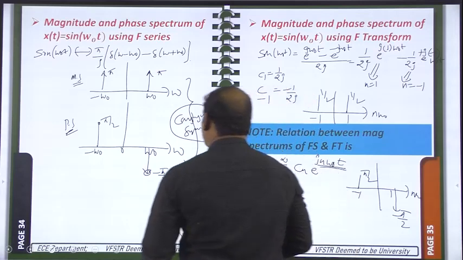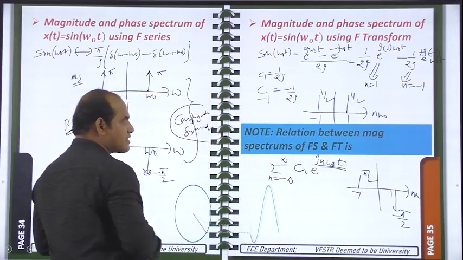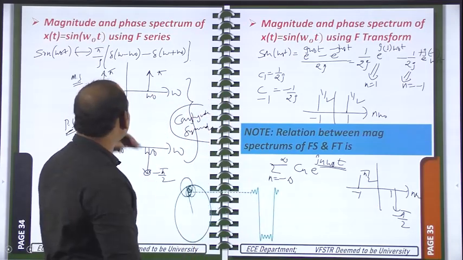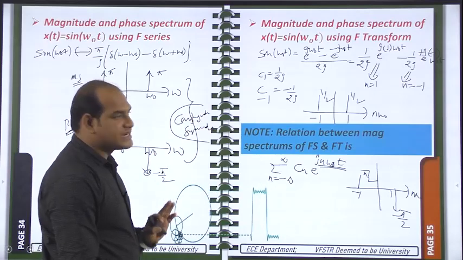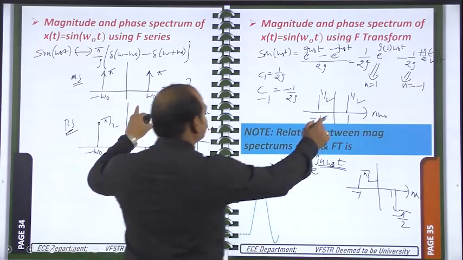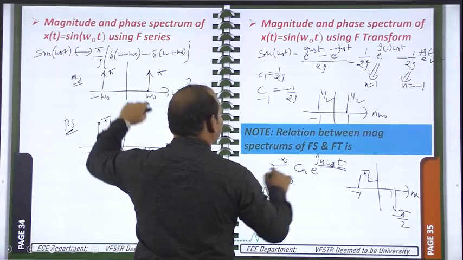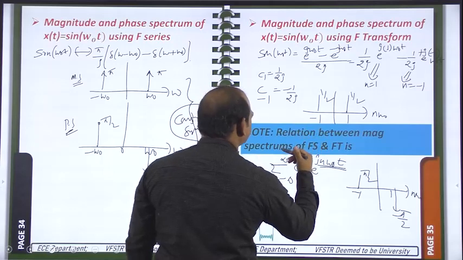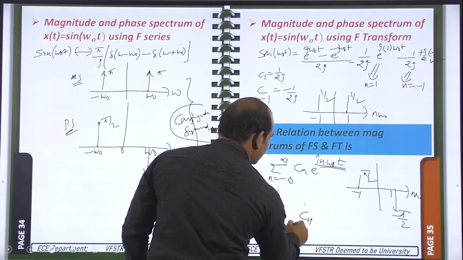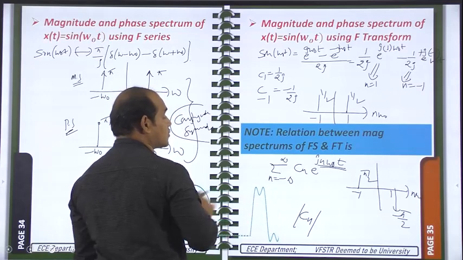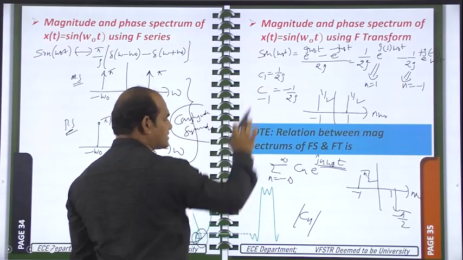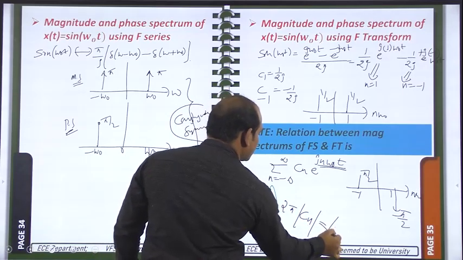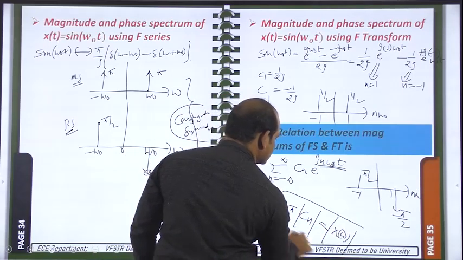So if you take the phase spectrums with respect to Fourier transform and Fourier series, both are same. But if you see the magnitude spectrums, here pi is there, but here 1 by 2 is there. So how to relate these two? If you multiply the magnitude spectrum of the Fourier series, that is magnitude of Cn, with 2 pi, then you will get the magnitude spectrum of the Fourier transform.